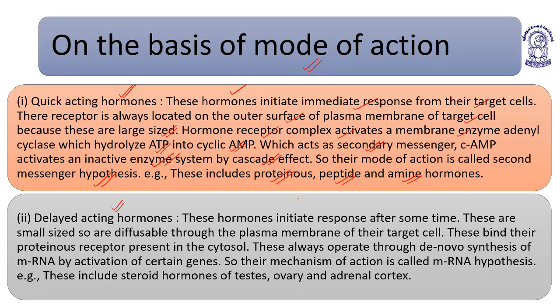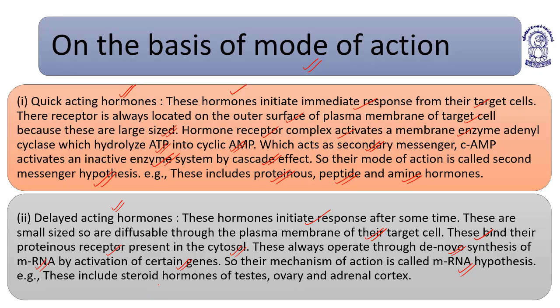Now, delayed acting hormones. These hormones initiate a response after some time. They are small sized, and that is why they are diffusible. They can move inside the cell through the plasma membrane of their target cell. They bind to their proteinaceous receptor present in the cytosol. They always operate through de novo synthesis of messenger RNA by activation of certain genes. So they form new messenger RNA for the activation of certain genes. Their mechanism of action is always the mRNA hypothesis.